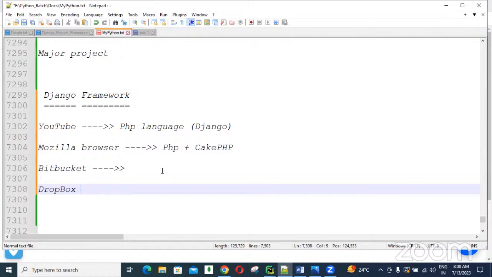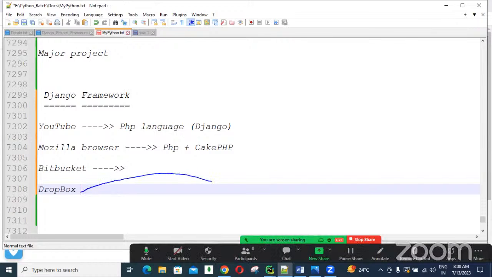It is used to store all these things, and later we can access them from anywhere. Once we load our images or videos into the Dropbox app, we can access them anywhere, using a mobile or a laptop, whenever we want.